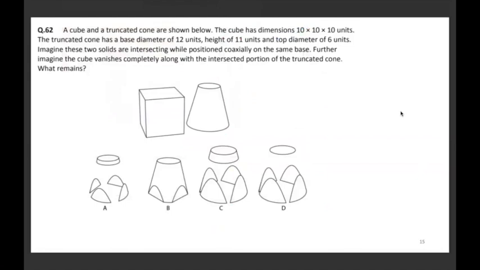Here, a cube and a truncated cone are shown below. The cube has dimension 10 by 10 by 10. The truncated cone has a base diameter of 12 units, height of 11 units. So ये 10 by 10 by 10 है. इसका आपका बेस इज 12, ऊपर का इट्स 6 जो यहाँ पे दिया है, और हाइट आपका 11 है.